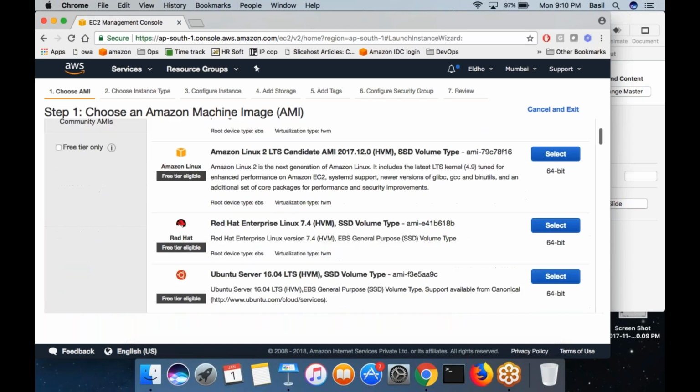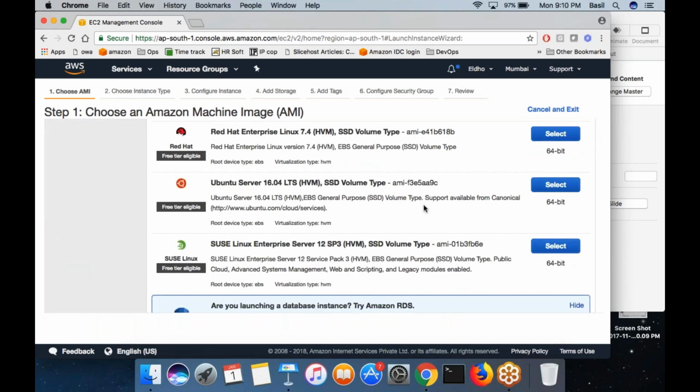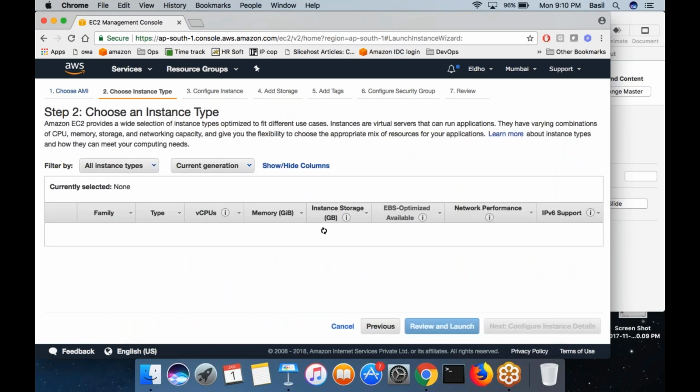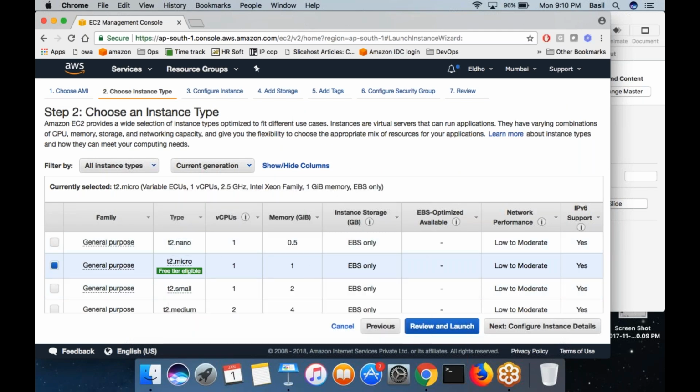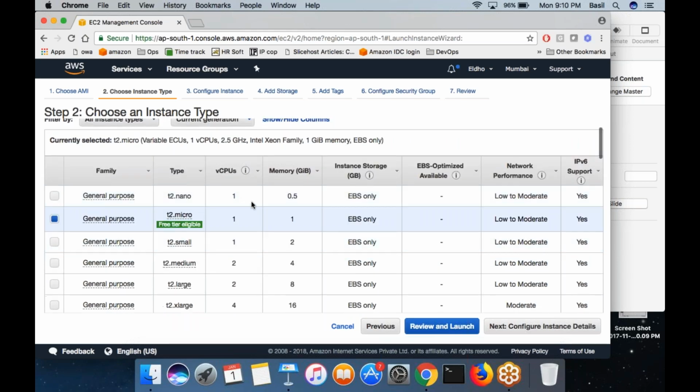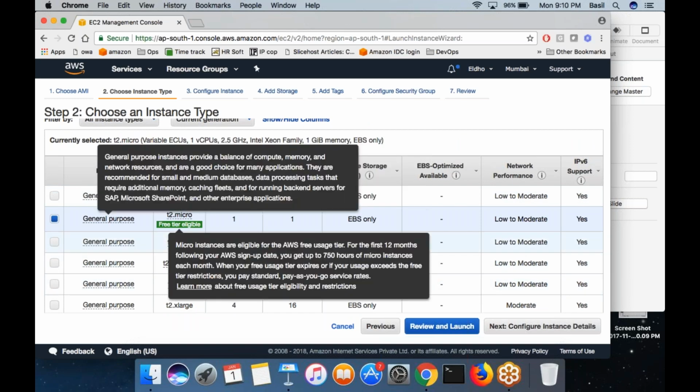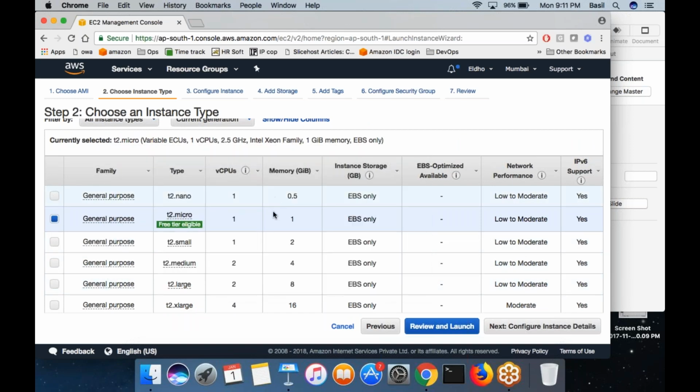Okay, so in my case, I'm going with this option, Ubuntu Server 16.04, and we have seen what the different instance classes, instance types are, right? You can see the CPU and memory over here, how much you will get based on what instance type you are selecting. So depending on your requirement, right?